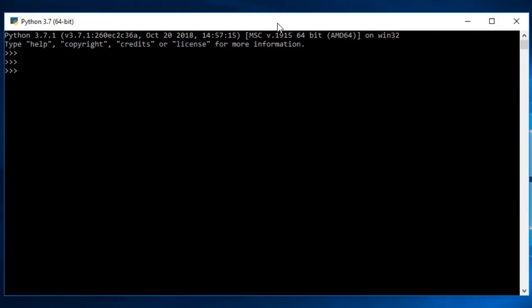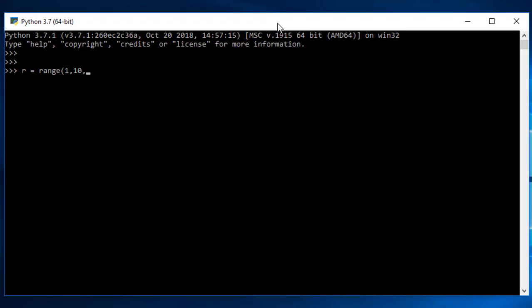So if I take a variable that is r, and if I want to describe a range, I need to give a command that is range and then open and close the brackets. And now here I want to specify from which point I need to start. The second thing I need to pass is till which value I need to go, and the third thing is what is the gap I need to maintain. So supposedly I need to start from 1 and the point I need to go to is 10. 10 will not be included, it will be going till 9 only. So 1 will be included till 9, and then what is the gap I need to maintain?